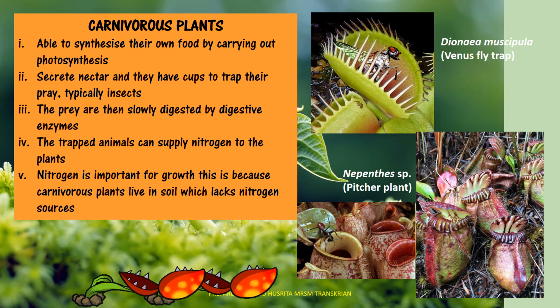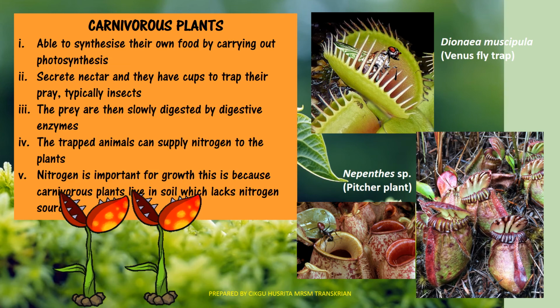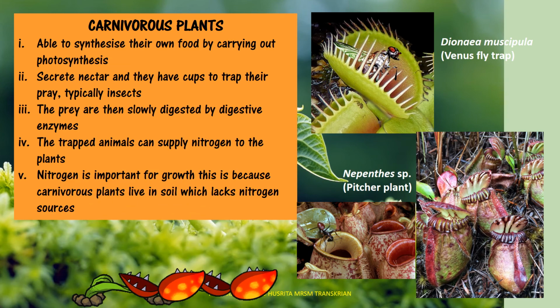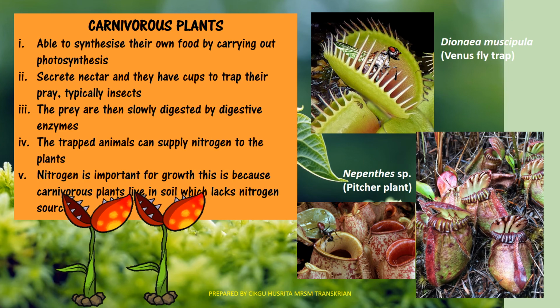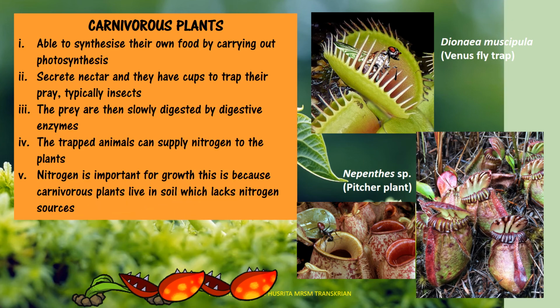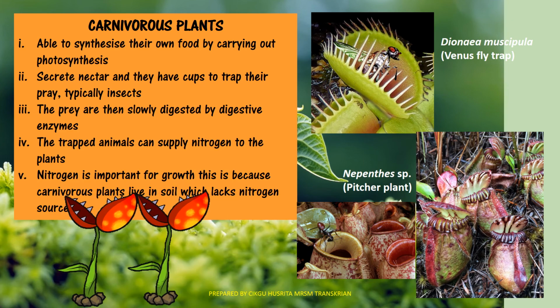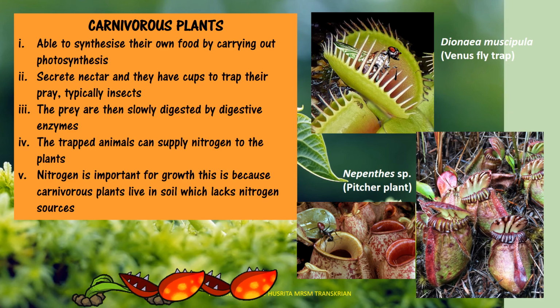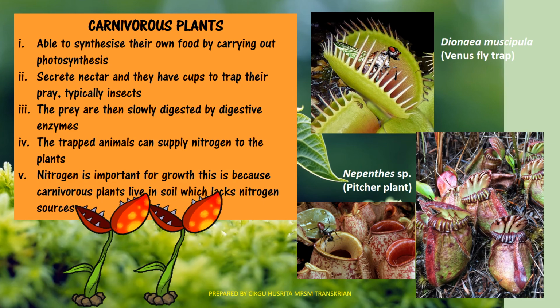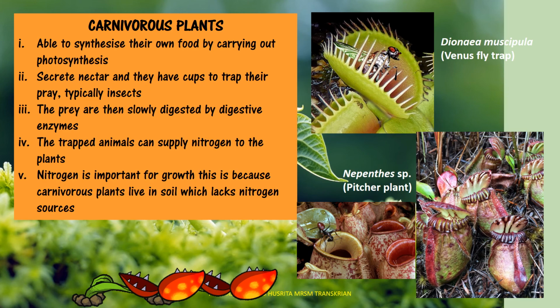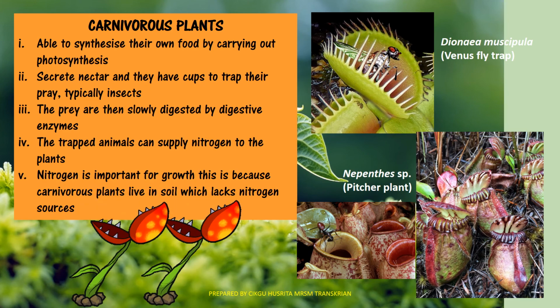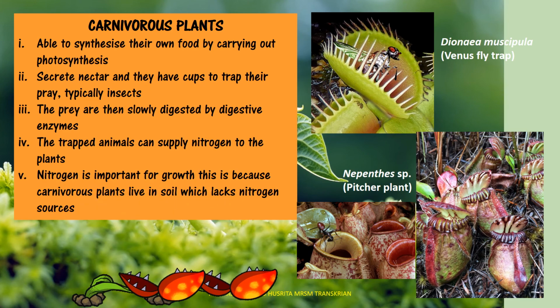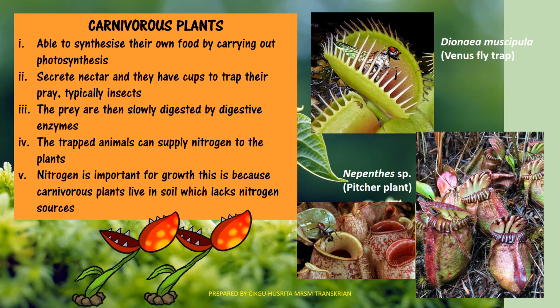So this plant will trap the animal. The trapped animal can supply nitrogen to the plant. Nitrogen is very important for growth. This is because carnivorous plants live in soil lacking a nitrogen source. Examples of carnivorous plants are the Venus flytrap and the pitcher plant.